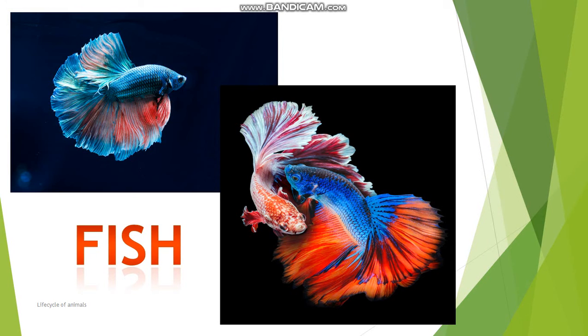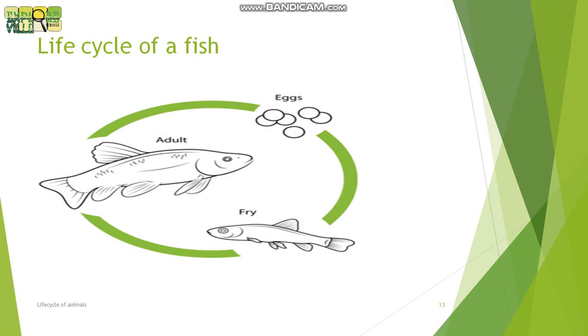Now we will discuss fish. Open page number 38 of your book. Most fish have their babies by laying eggs in the water. As you know, fish live in the water, so they lay eggs in the water. Babies come out of the eggs, and when the babies come out of the egg, we call them fry. Then fry is converted into an adult fish.